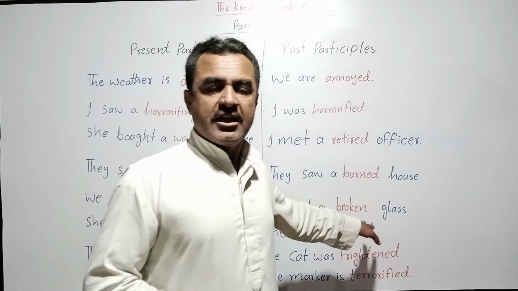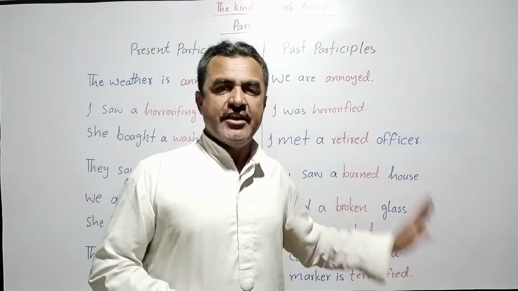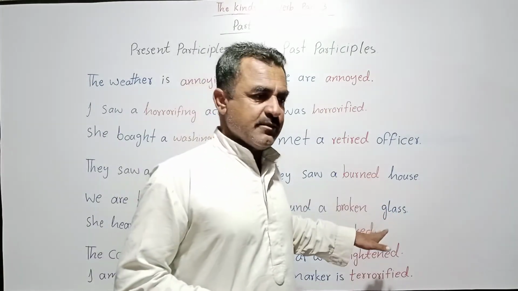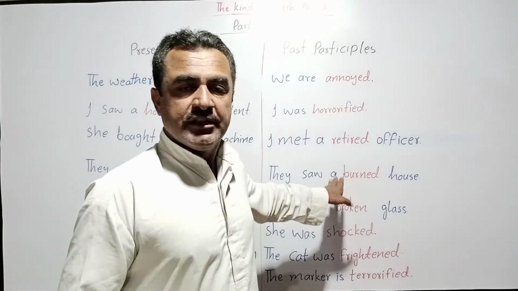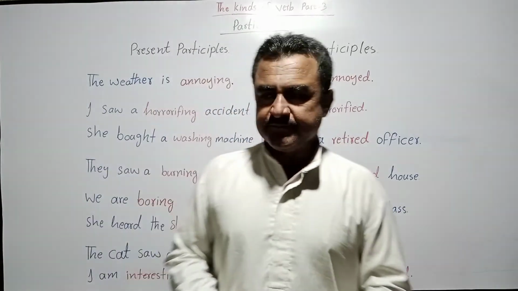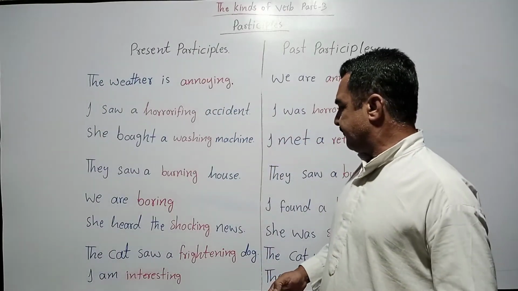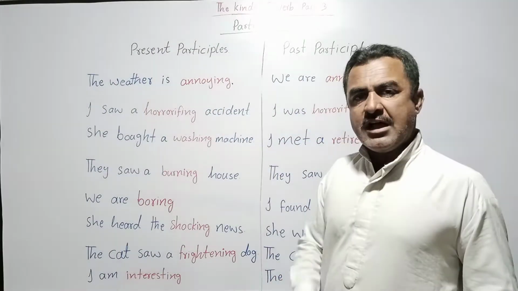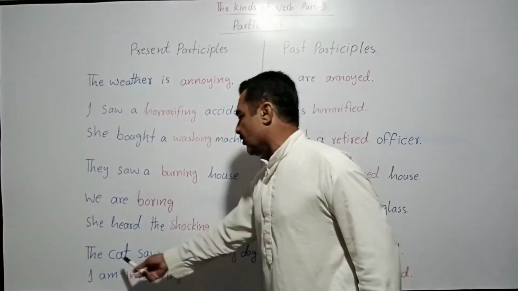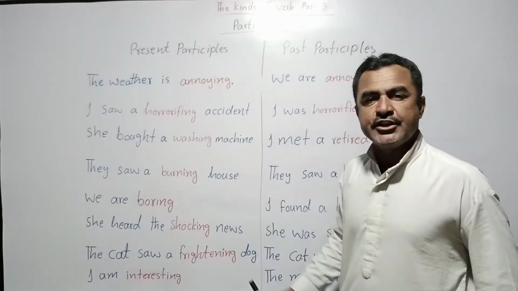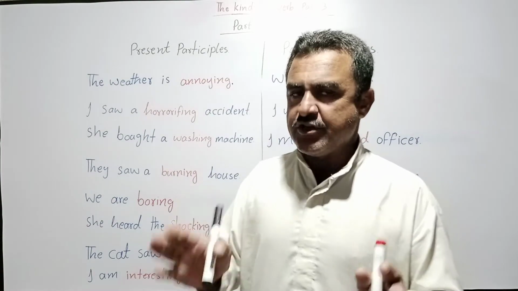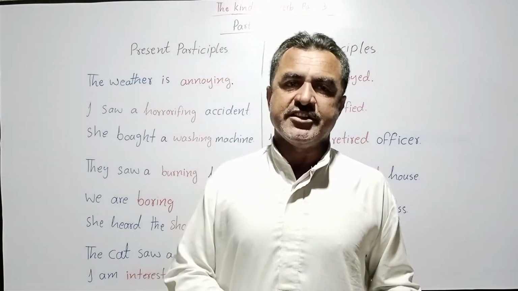Now here, a glass is a non-living thing. We are not talking about the feelings of a glass, but here we are talking about the condition, the state of something. Okay, so why was the cat frightened? Because the cat saw a frightening dog. When the cat saw a frightening dog, then the cat was frightened.